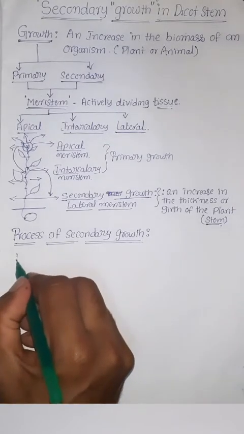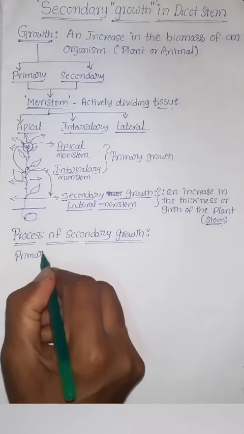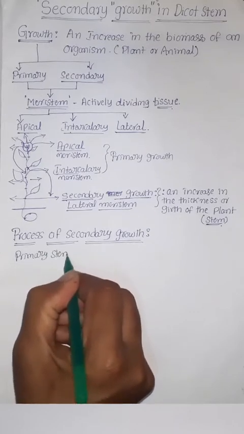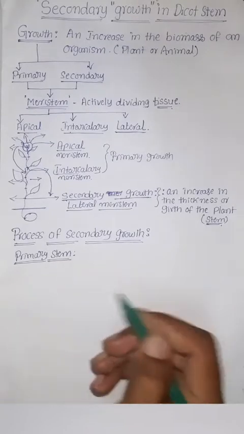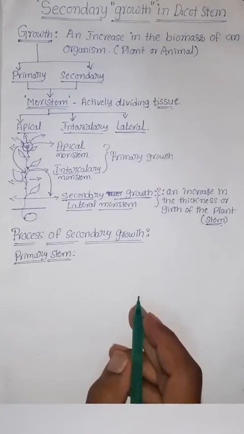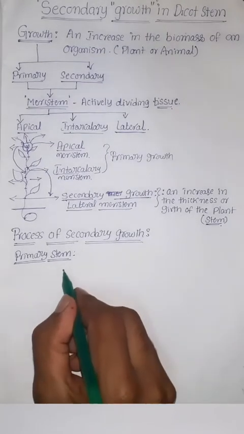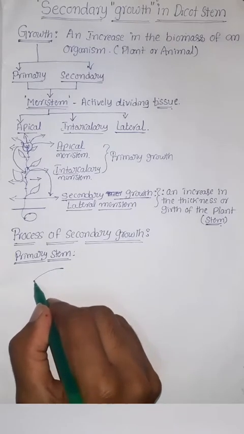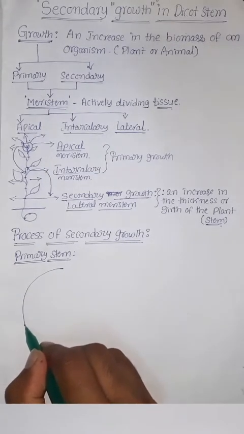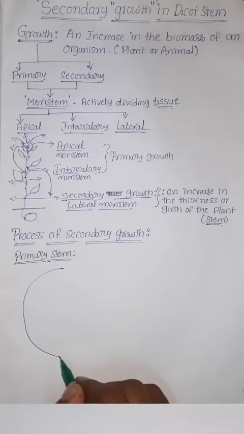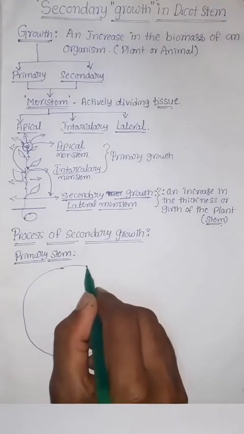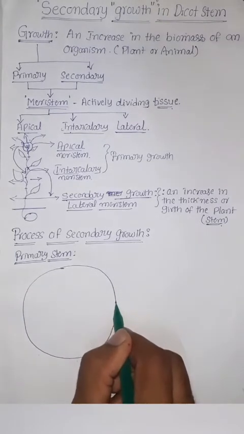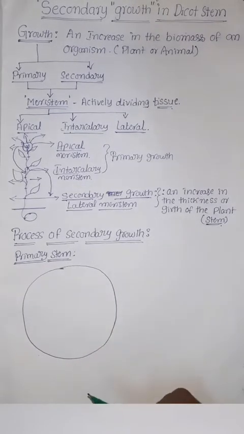To understand secondary growth, first we have to understand the anatomy of the primary stem. In the last video also, we have seen a typical dicot primary stem anatomy. Now I am repeating once again. I am drawing the primary stem anatomy again.